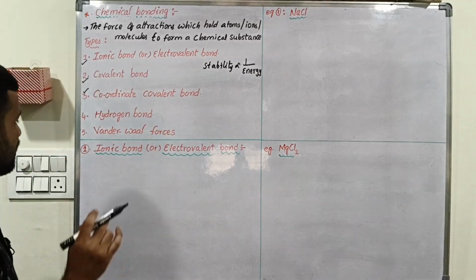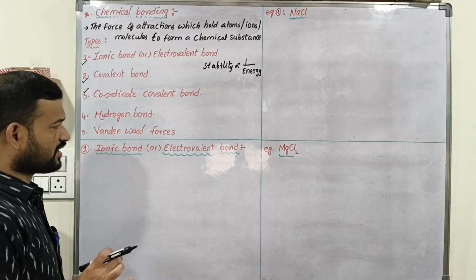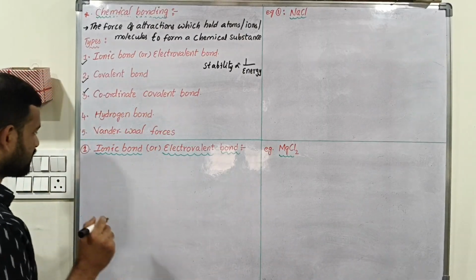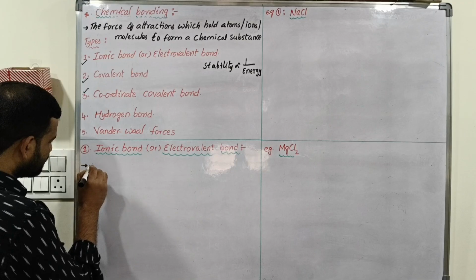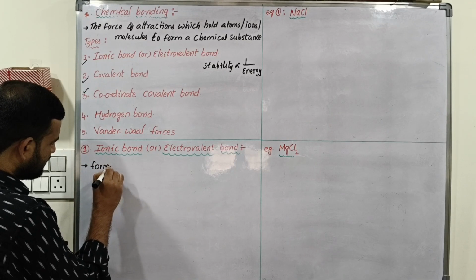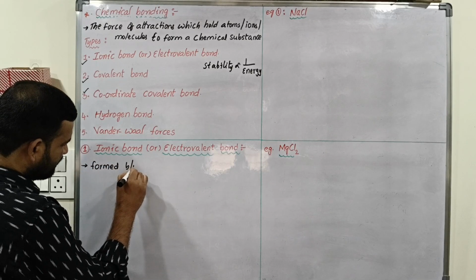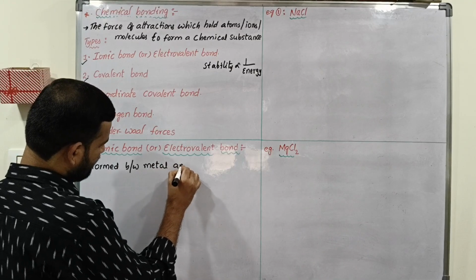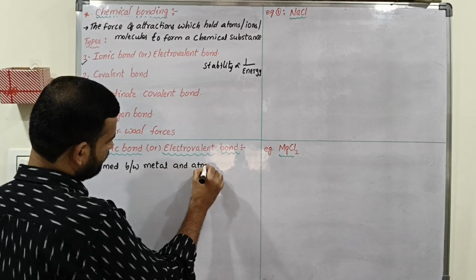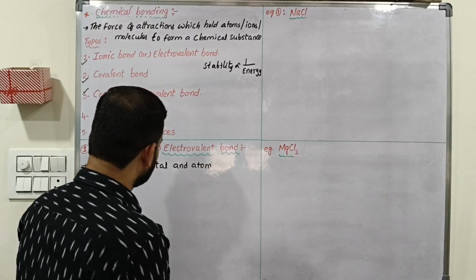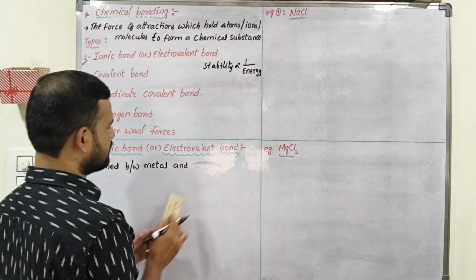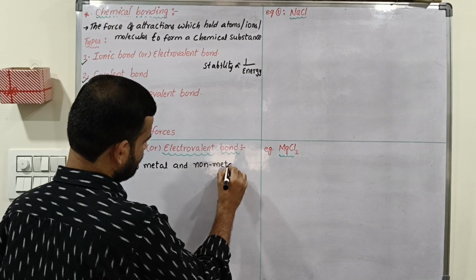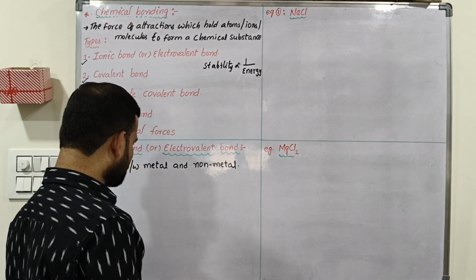Understand? Now we will discuss the first one, ionic bond, also called electrovalent bond. This ionic bond is formed between a metal and a non-metal. Clear?